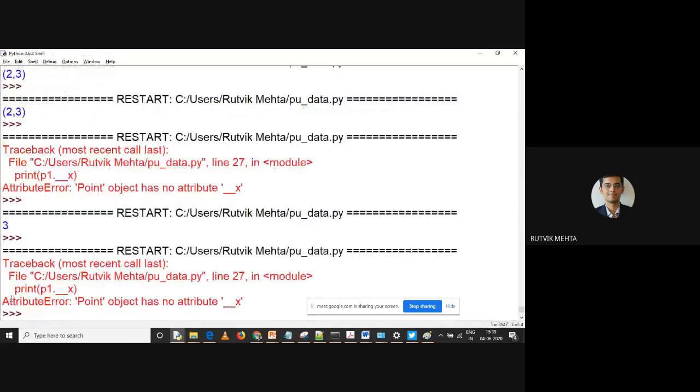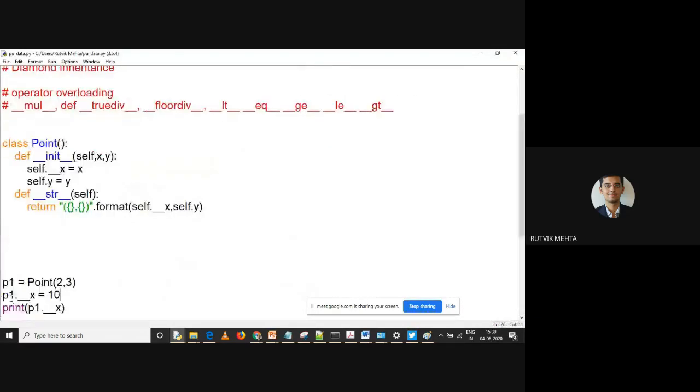This is a new local copy of the x variable for the p1 object. So this is not actually encapsulation in this case, but when you try to access it like this, it is not allowed.